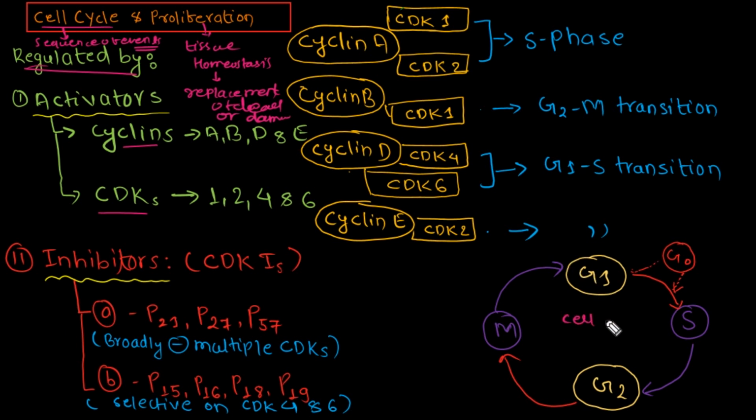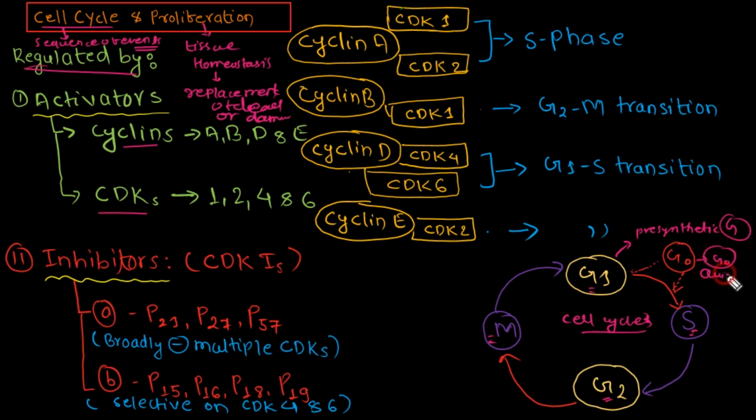This is the cell cycle, and it has the G1 phase. We have G1, S, G2 and M phases. Here G1 means the pre-synthetic growth phase, and that is why we call it G1. Then G0 is actually the quiescent phase.